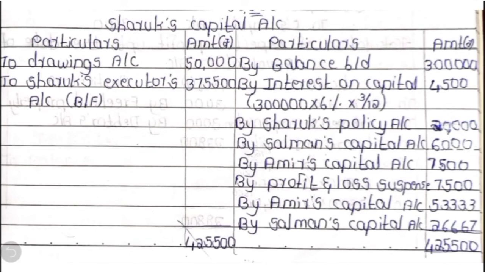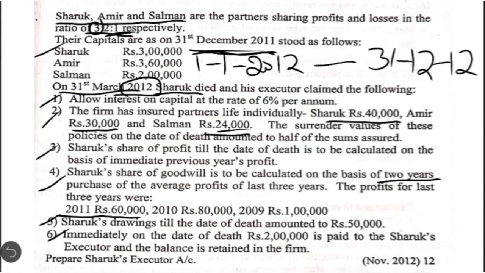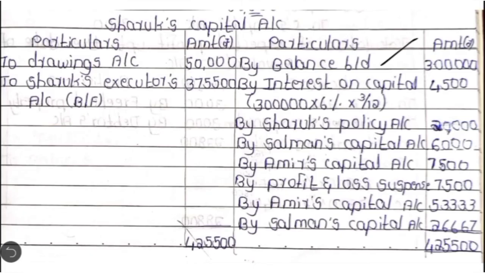Now coming to the deceased partner's capital account. As I said, it has to start with the opening balance. As per the previous balance sheet, what is the capital of the deceased partner? 3 lakh. So, by balance brought down. Then we have to pass the entries as per the points given in the question. The first point is with regard to interest on capital. So let's write by interest on capital. How do we calculate? 3 lakh into 6% for 3 months, which comes to 4,500.